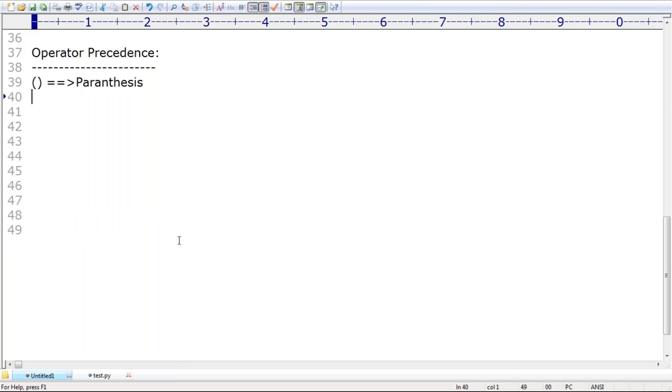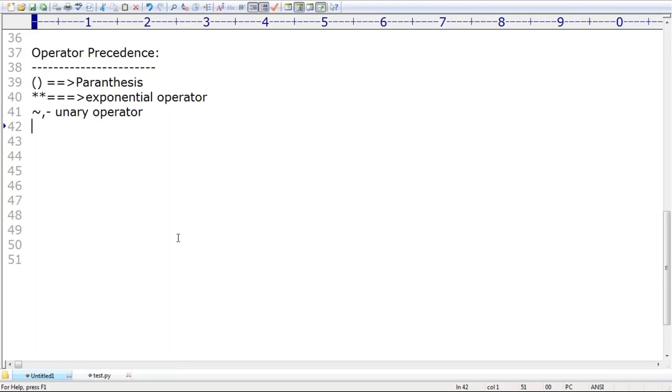Observe that. First parentheses, and after that star star. What is this operator? The exponential or power operator. Next, after that, the bitwise complement operator, and next the unary minus operator. Minus 4, something like this, are unary operators: the bitwise complement operator and the unary minus operator.